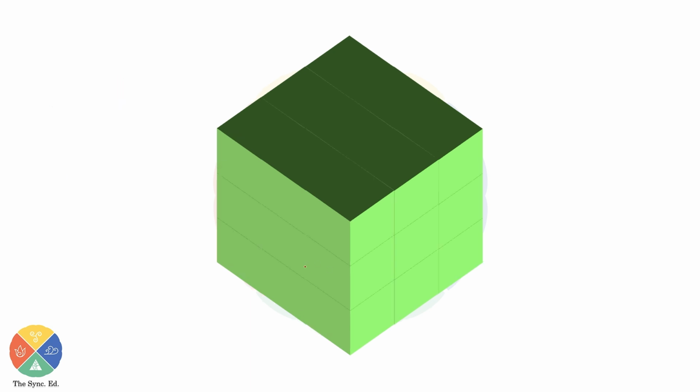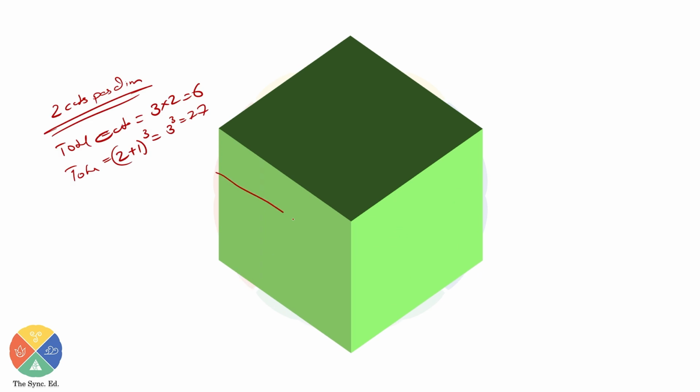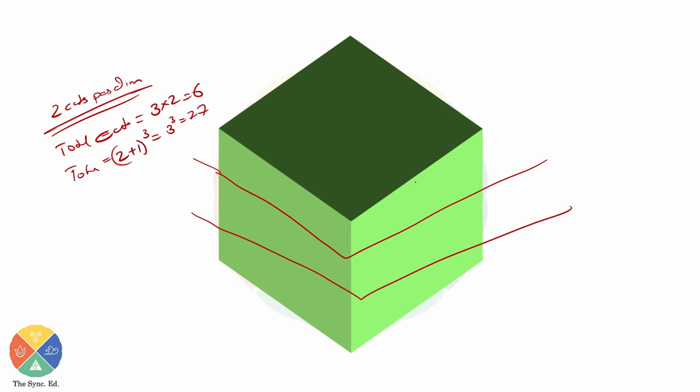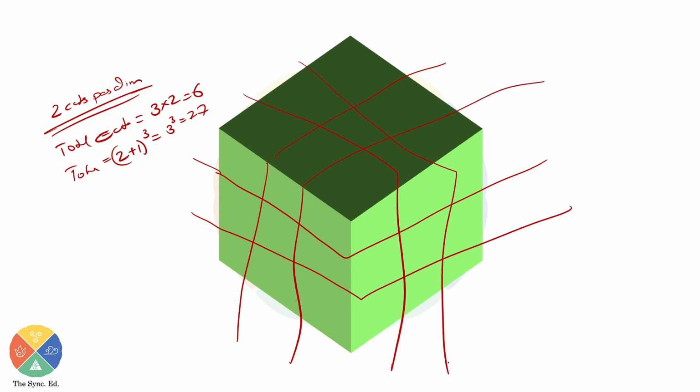Let's see if that's a scenario. I'm cutting it 3 times. 1, 2 cuts in this side, 2 cuts in this side, and 2 cuts in this side. Equal cuts. Okay, let's assume it's equal cuts.